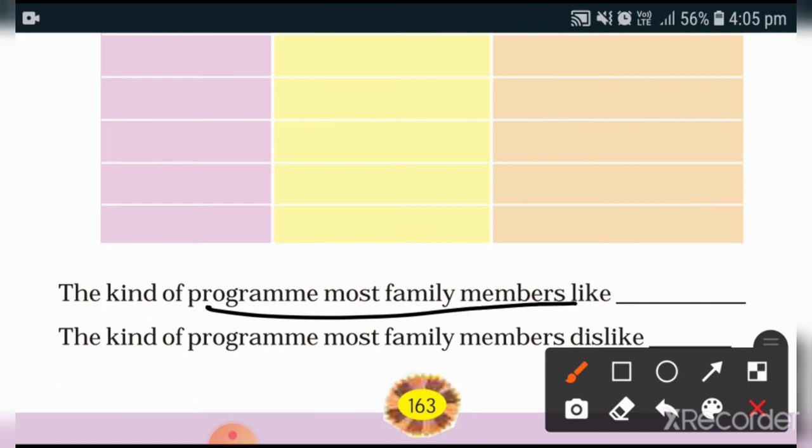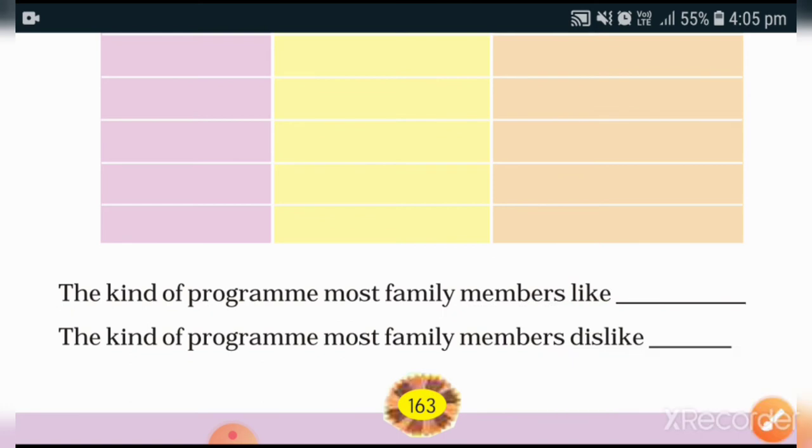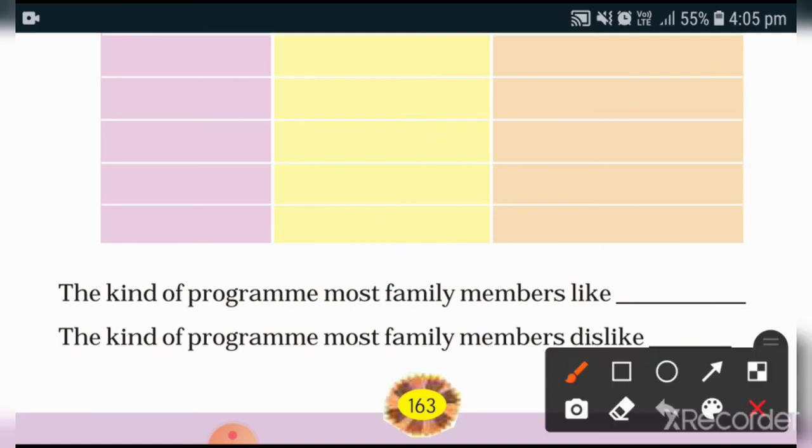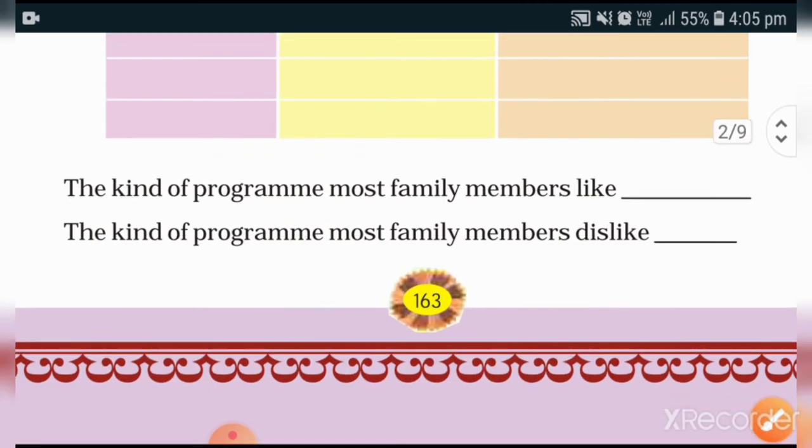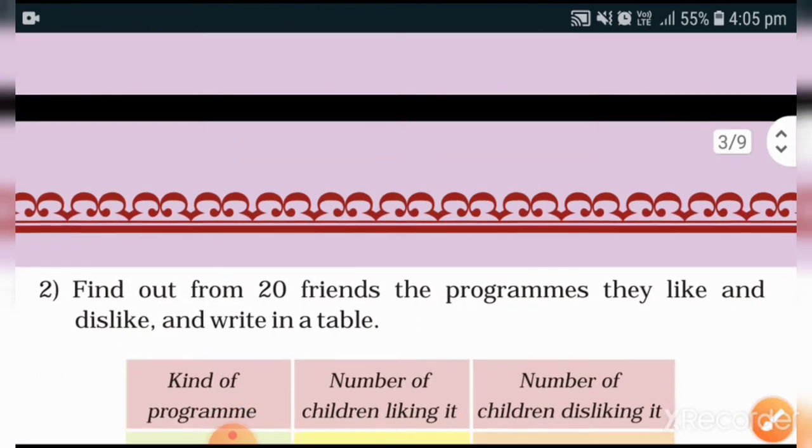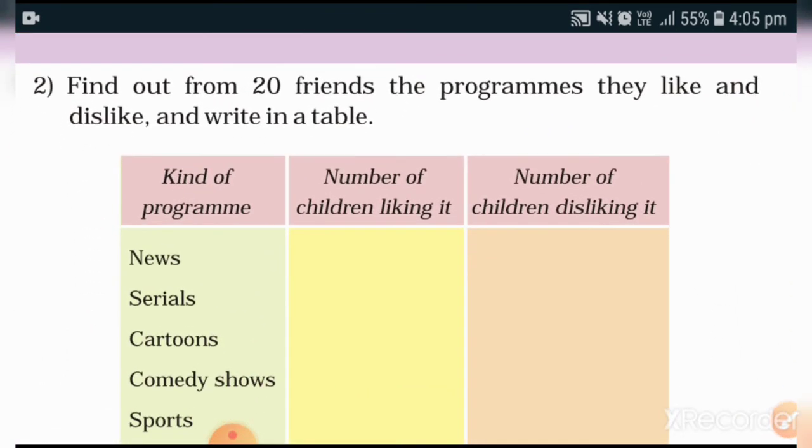But I think your answer will not come, because most family members will like different channels. And here the kind of program most family members dislike. Most of them dislike sport channel or a news channel. So please collect the information, and while collecting information then complete this box.